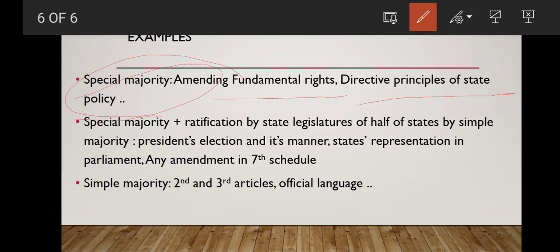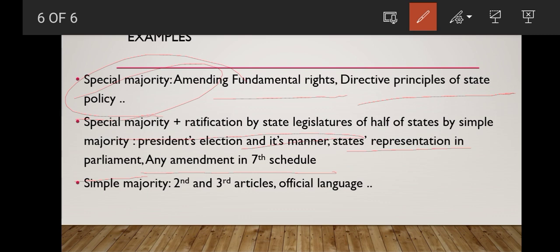Now, special majority plus ratification by the state legislatures of half of the states by simple majority is required in case the bill involves any federal principles, as in any amendment in the seventh schedule. Seventh schedule is the union list, state list, and concurrent list. So if any amendment is required there, special majority plus ratification by state legislatures is essential. Once half of the states give their ratification, that's enough. All the states' ratification is not needed.